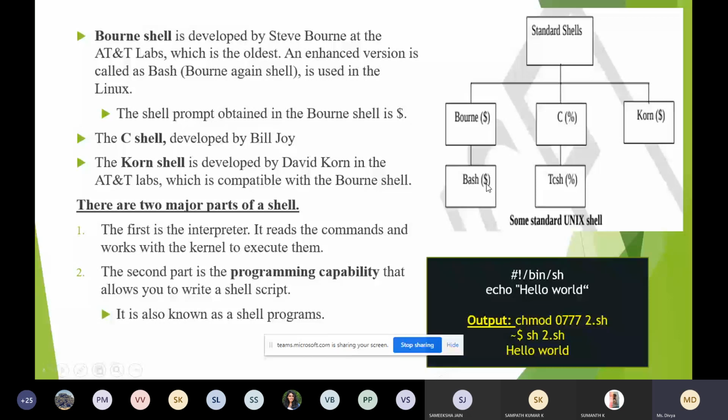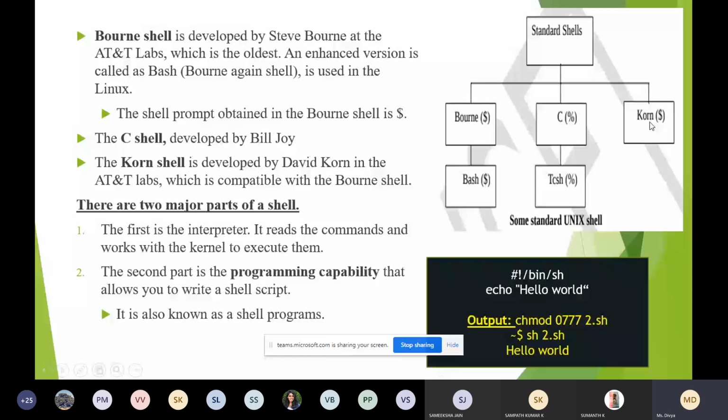Similarly, if you go for C shell, it was started by Bill Joy, and the command prompt you get is percentage. Instead of dollar, we'll be getting percentage. And the same way, if you are going for Korn shell, we'll be getting the dollar symbol.